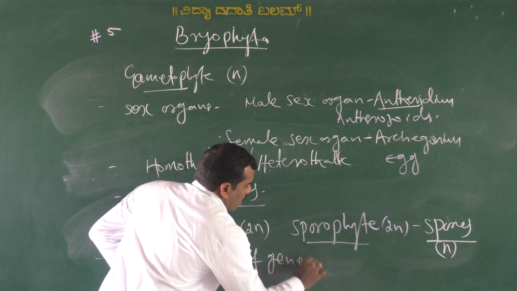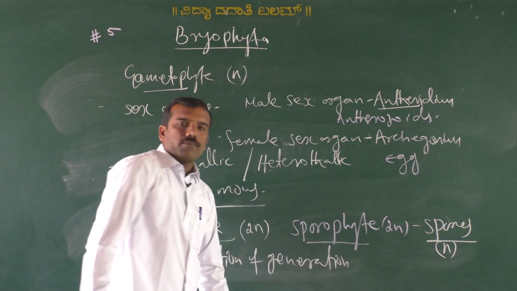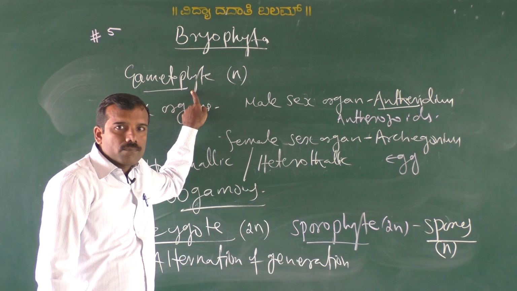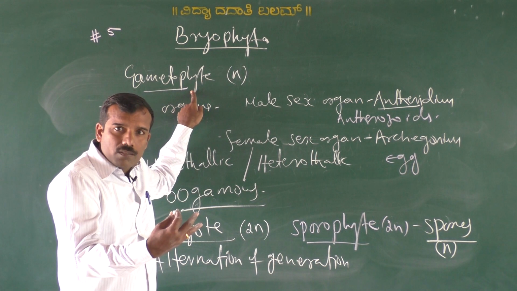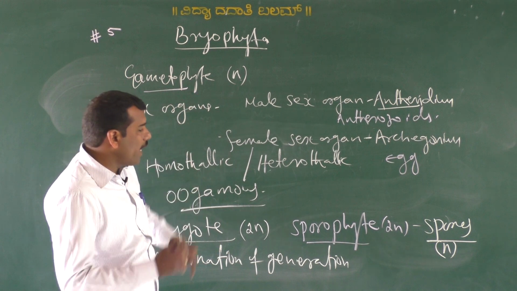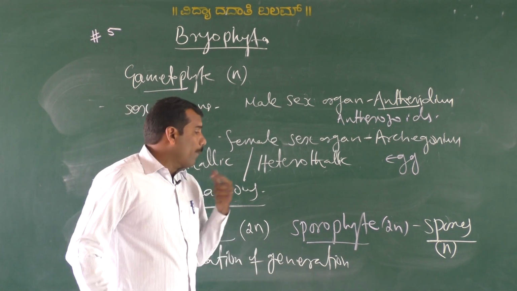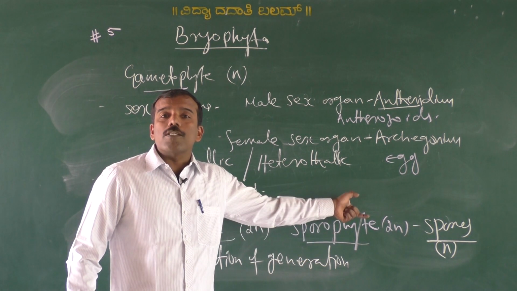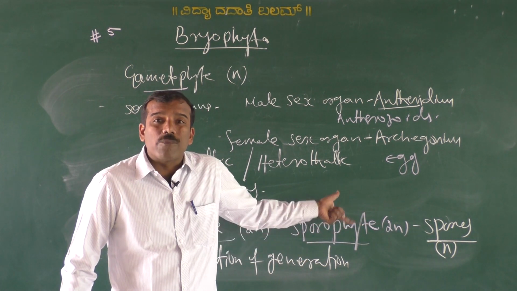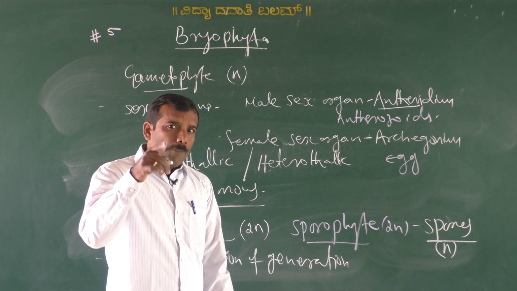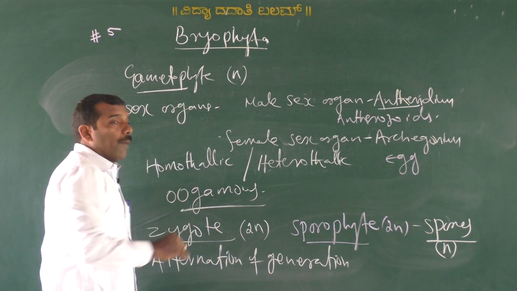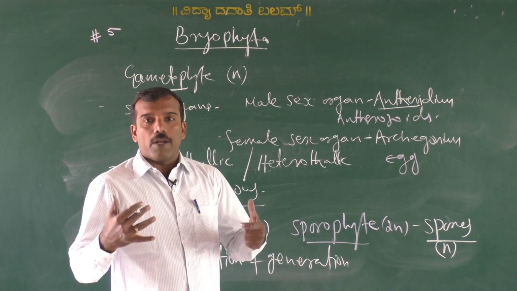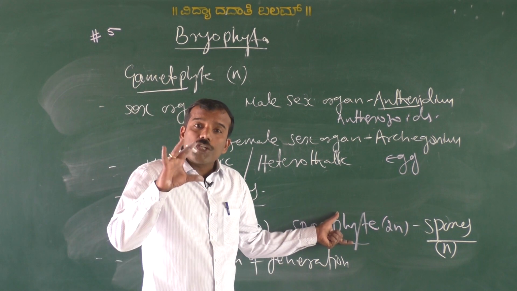Alternation of generation. Haploid gametophytic phase, they produce gametes, gametes are fused to form zygote, zygote develops into sporophyte. In the sporophyte, spores are produced, it is the spore producing phase. But one more important thing is gametophyte is the dominant phase, long lived. Sporophyte is short lived.